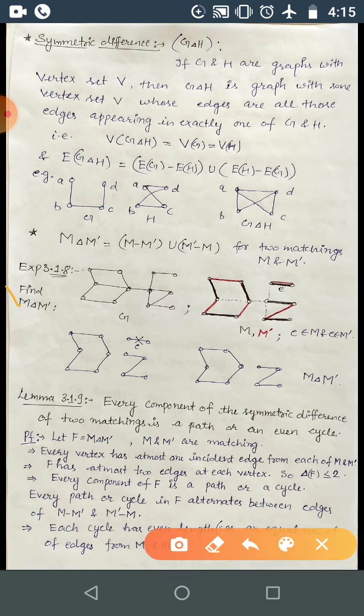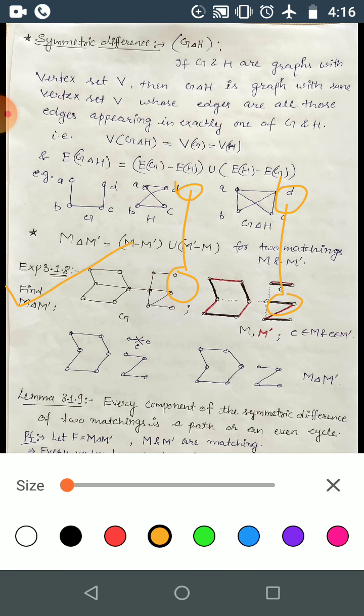Likewise you can consider many other examples, and you can see you will always get the symmetric difference as a path or an even cycle. Why is this so? Because in the symmetric difference you are getting edges from M1 and edges from M2, for example if M1 and M2 are the matchings. So it will be one edge from M1, another edge from M2, and a third edge again from M1.